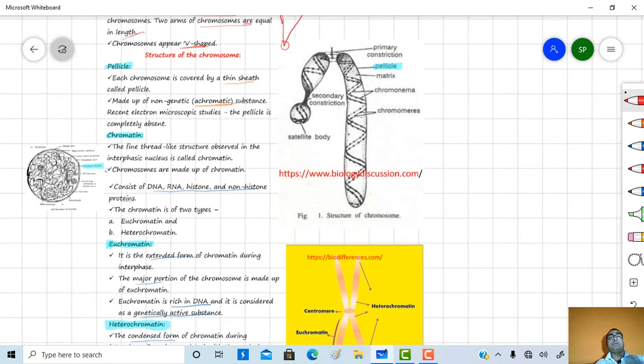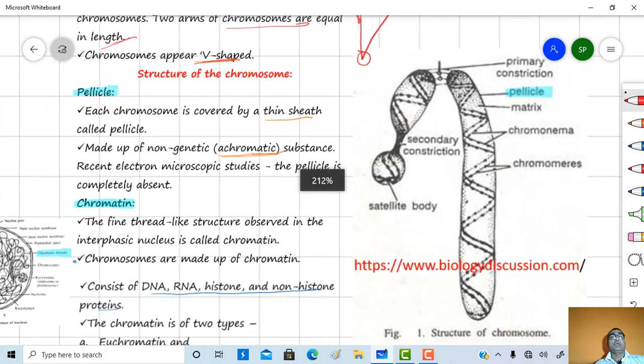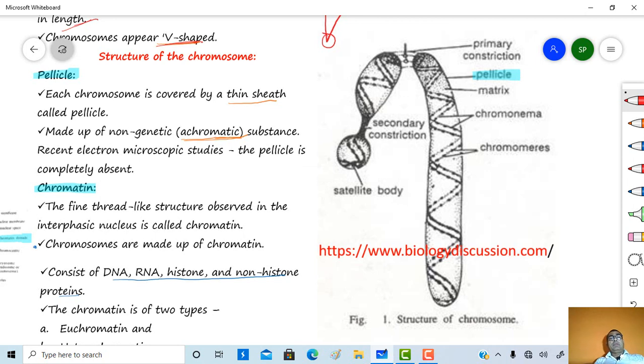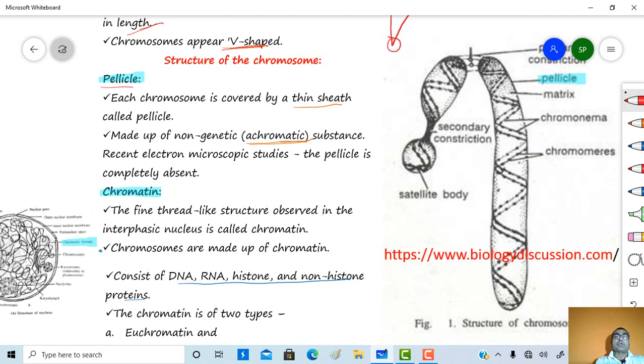Now see the structure of a chromosome. A typical chromosome shows a pellicle. Each chromosome is covered by a thin sheath which is called a pellicle and is made up of an achromatic substance. Recent electron microscopic studies show the pellicle is completely absent.